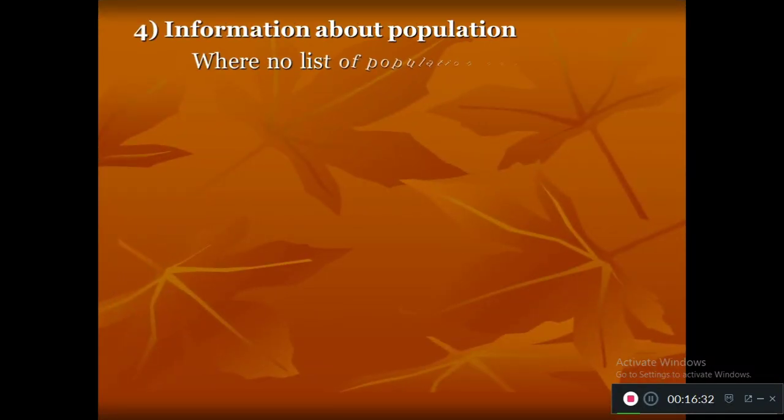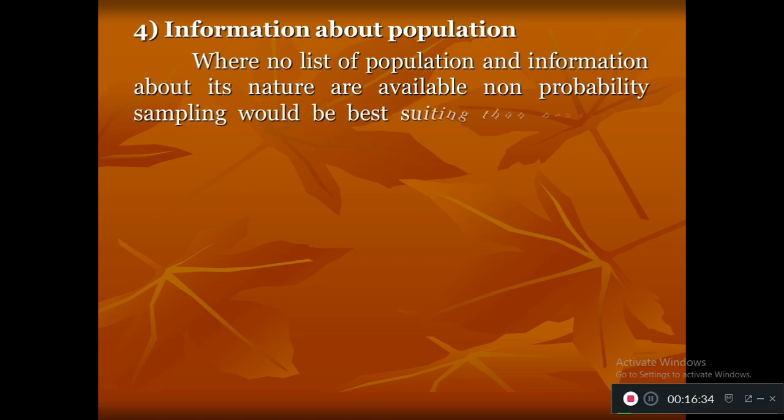The fourth one is information about the population. When you don't have population related information like a sampling frame, then we must go for non-probability sampling techniques. When we have complete information about the population, like when you have a sampling frame, then do probability sampling methods.